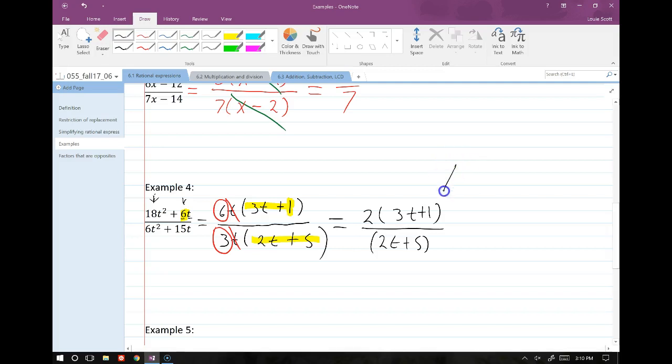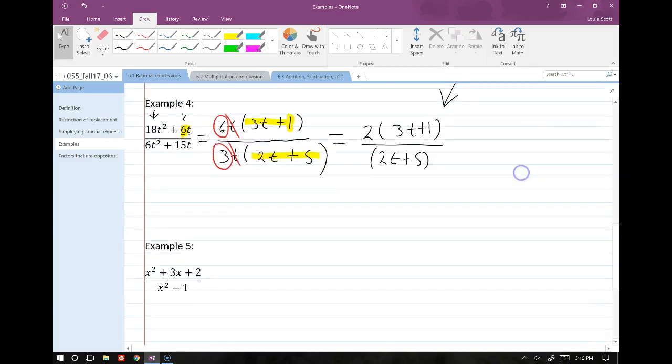Sometimes you might be tempted to multiply this back out and put it into a more traditional polynomial form. There's no need to do that. That's just extra work, right? If I don't ask you to factor or to multiply it back out, don't do it. Leave it as it is.